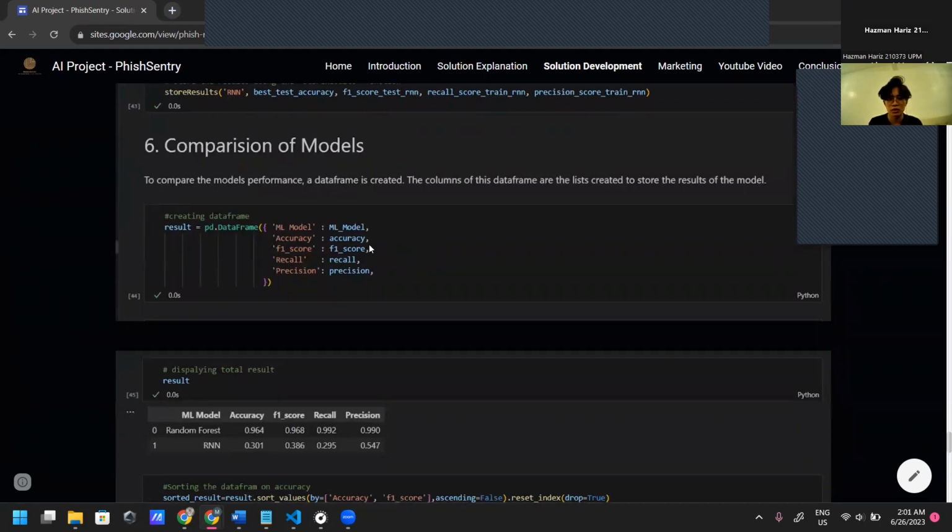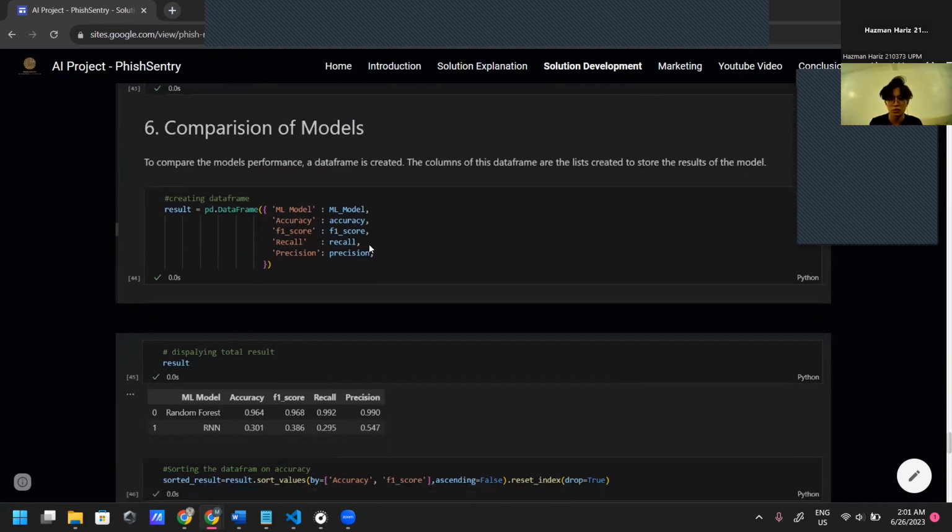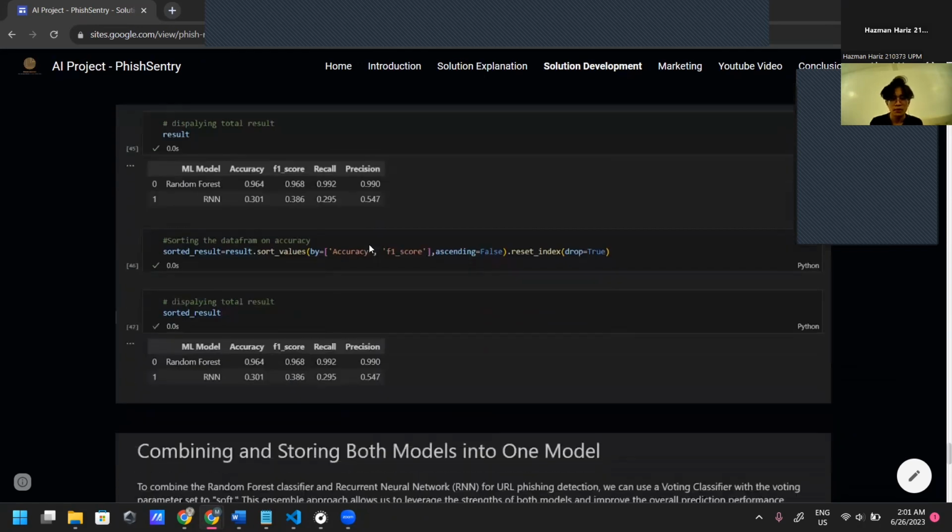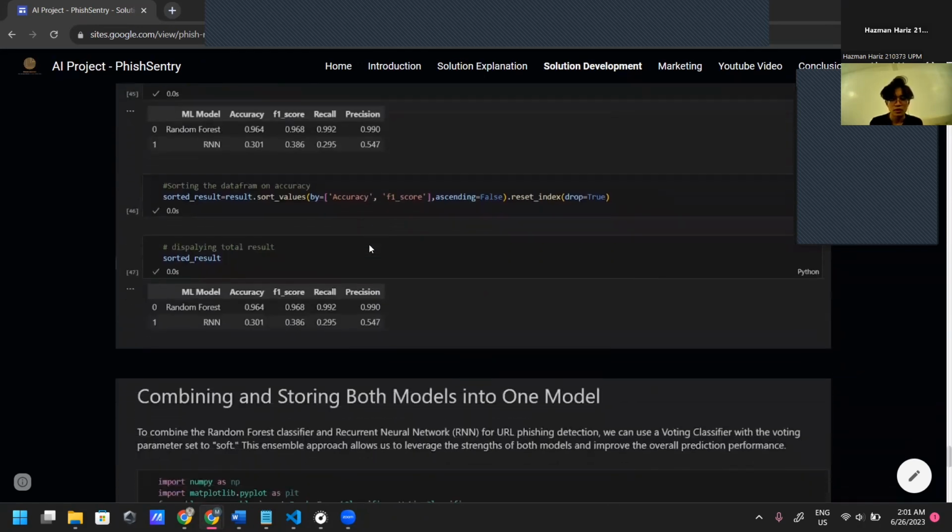In order to compare both models, a data frame is created. The columns of this data frame are the lists created to store the results of the models. Then we can display the total result sorted, where we can see that random forest is more accurate with a 0.96 accuracy score compared to the RNN, which is 0.3.